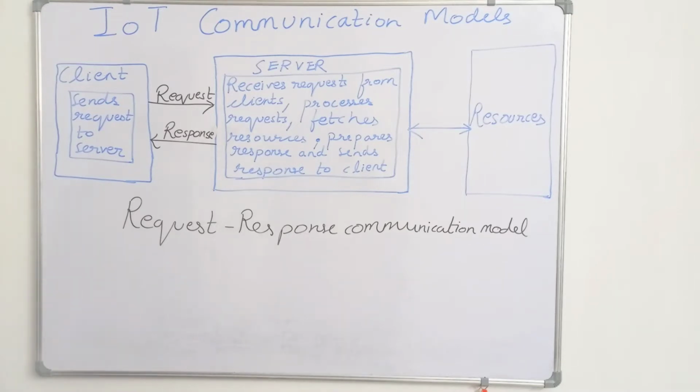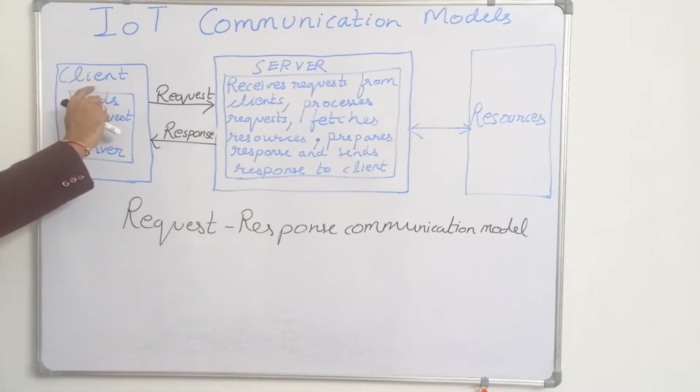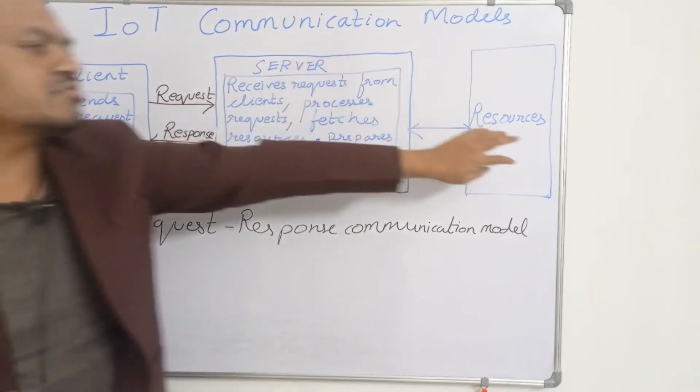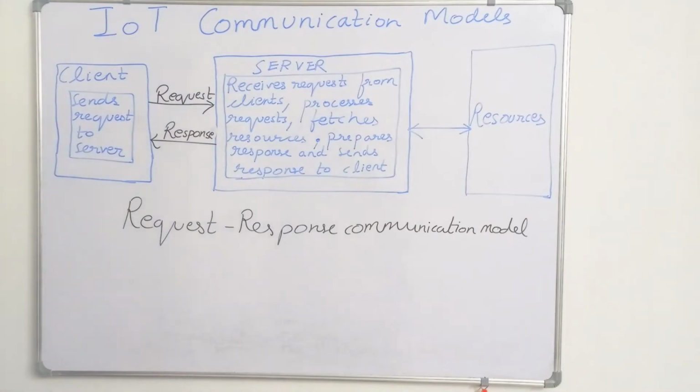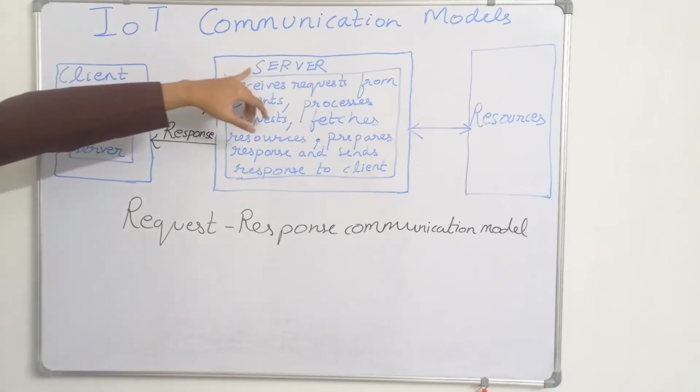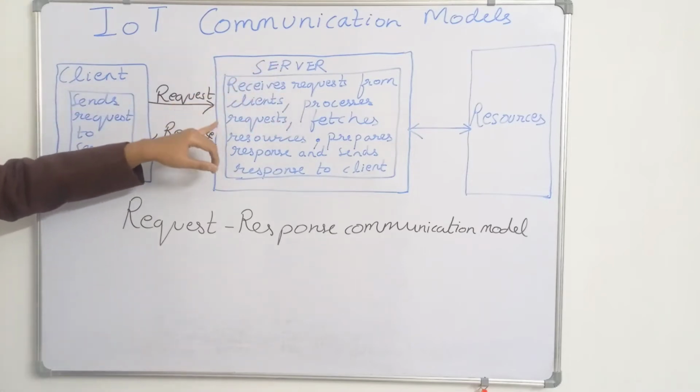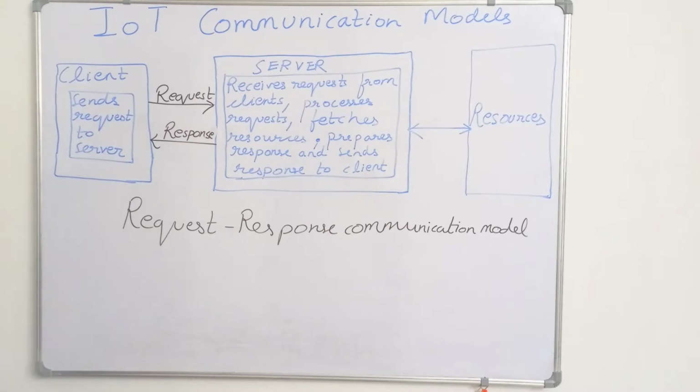Now we are discussing the first communication model, the request response communication model. There are three elements: client, server, and resources. The client sends a request to the server and the server responds to those requests.